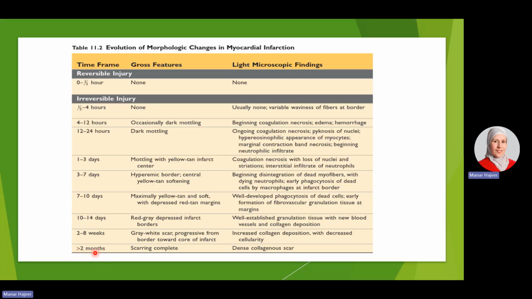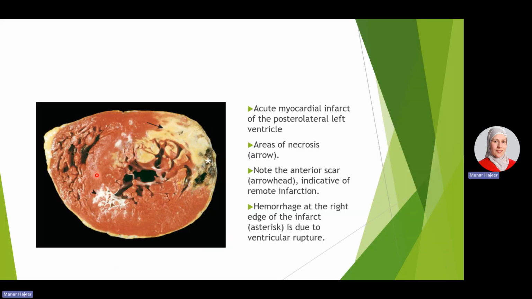And after 2 months or 8 weeks, up to years, the only change that we can see is the scarring. It's the same scar thereafter, scarring and fibrosis and collagen deposition at the site of a previous myocardial infarction. As you can see here in this picture, this white area corresponds to an area of previous infarction with fibrosis and scarring. This area here, which is brown in color, corresponds to an area of hemorrhage as a result of ventricular rupture after myocardial infarction, which is considered one of the complications of MI.